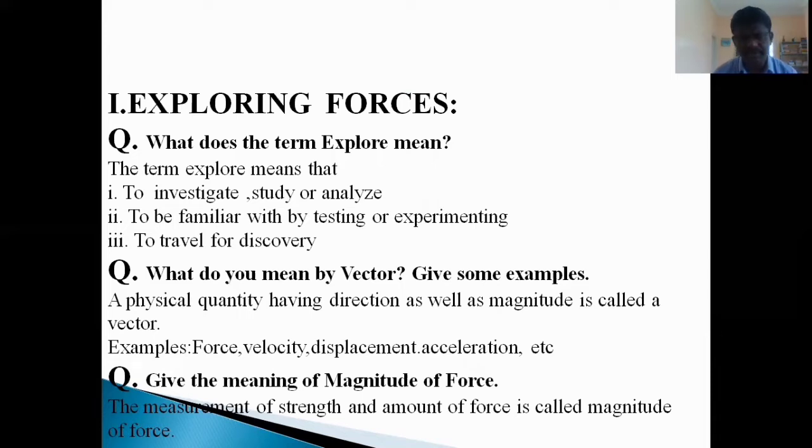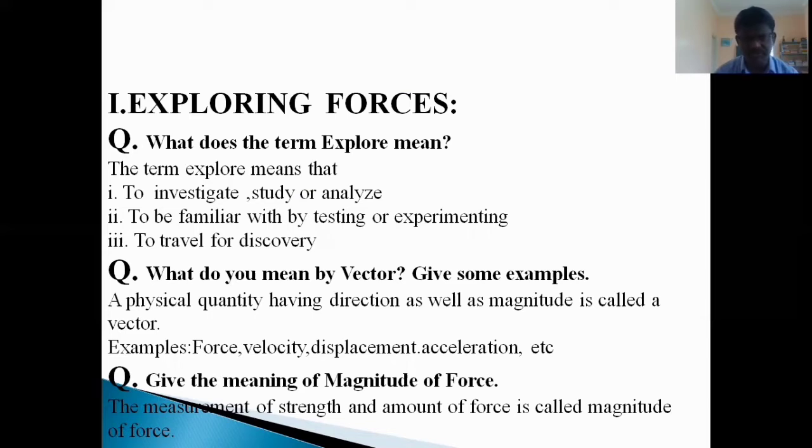In general, we say one among them is quantity. What is the meaning of quantity? Quantity is that which is measurable. Quantities are of two types, vector and scalar. But for today's topic, we shall have only the meaning of vector.